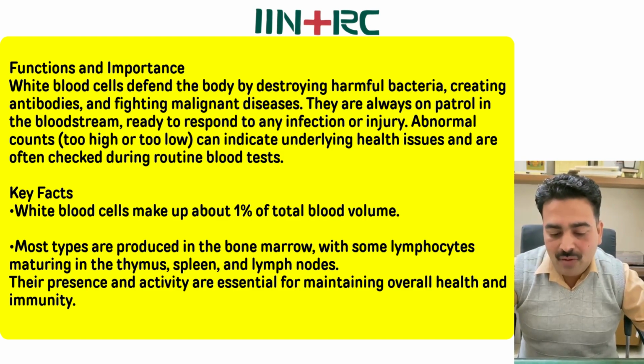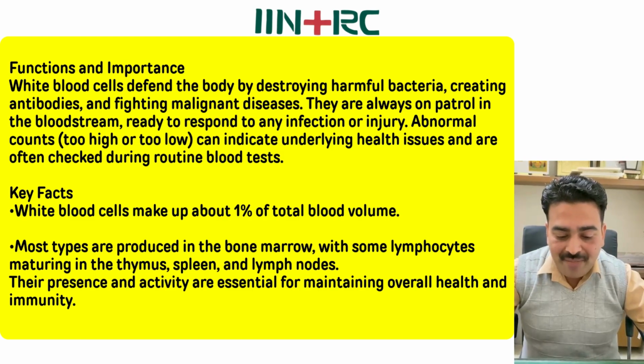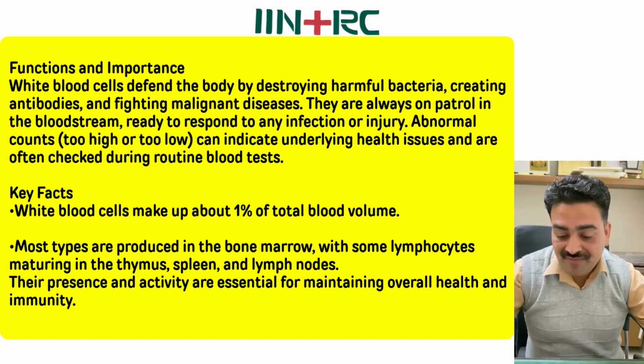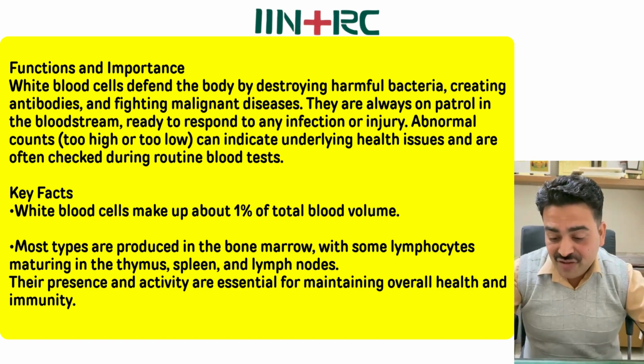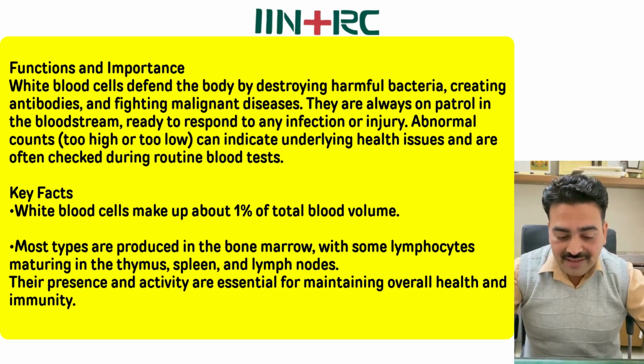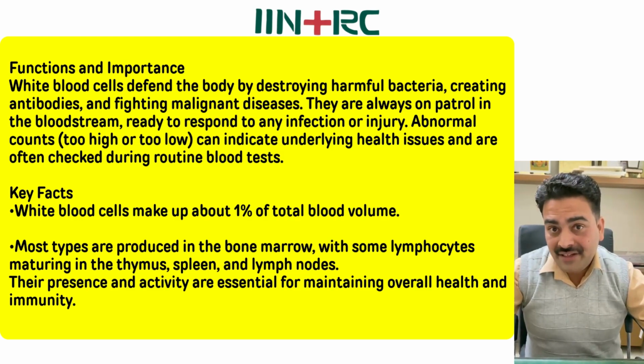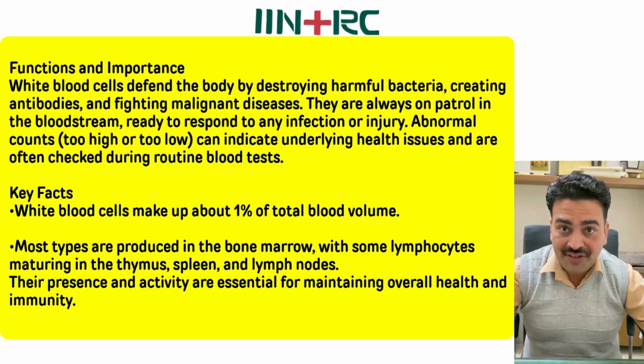So WBCs make up about 8% of total blood volume. Most types are produced in the bone marrow, with some lymphocytes maturing in the thymus, spleen and lymph nodes. Their presence and activity are prominent for maintaining overall health and immunity.